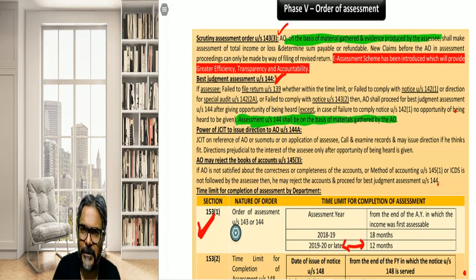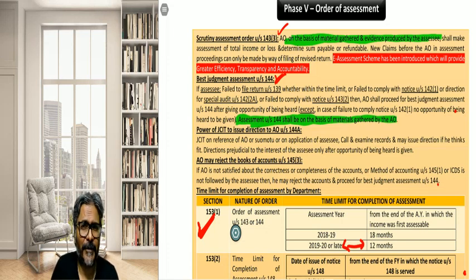So please have a look at these two points. One is 143 and another is 144. In both these cases, the assessing officer, on the basis of the material that he has gathered, will pass the order. How about the intimation, students? Is the intimation also on the basis of the material gathered, or is it on the basis of the ROI? It is on the basis of the ROI.